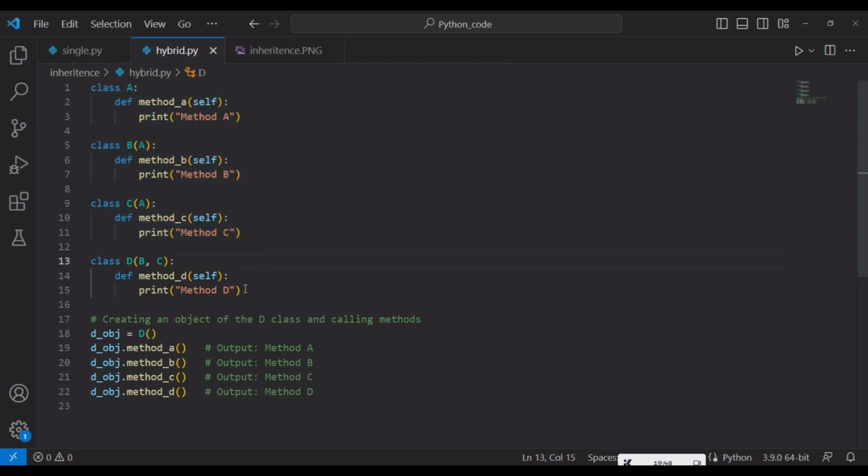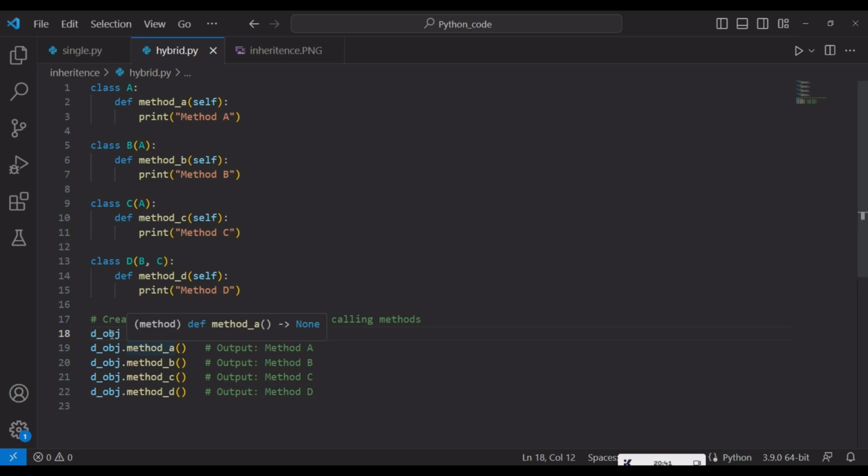If you see here, class D is inheriting class B and class C. It means a single child class is inheriting multiple parent classes. It means this is a multiple inheritance. In class D, I have declared the method D method. Okay, if you create an object for class D, then we can access class A properties and methods, class B properties and methods, and class C methods and properties.